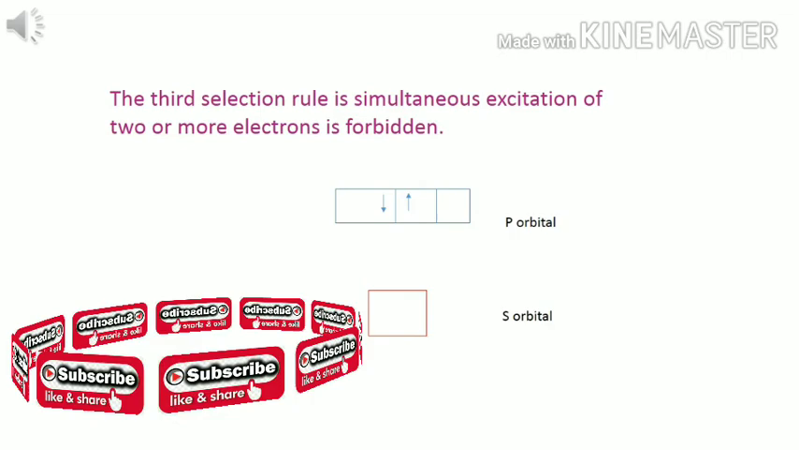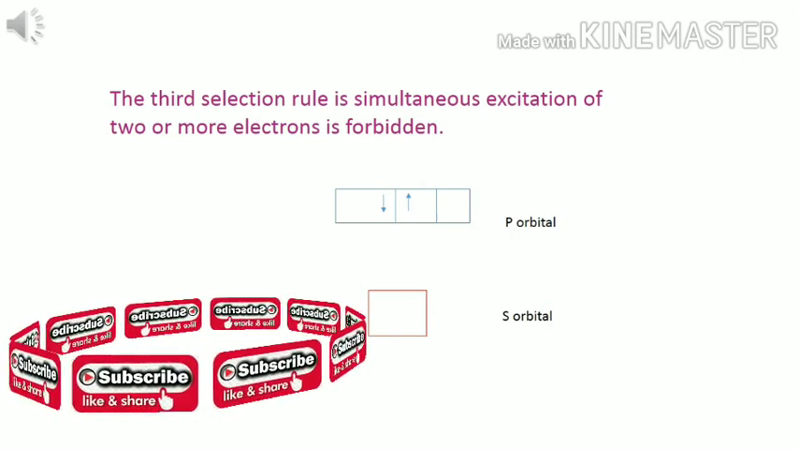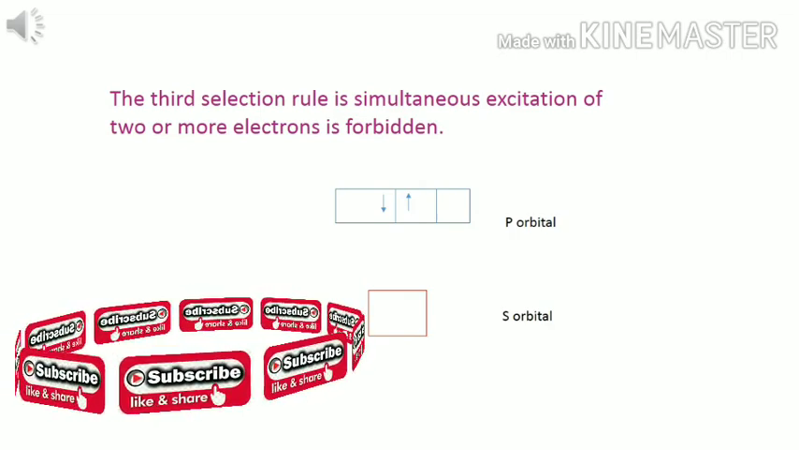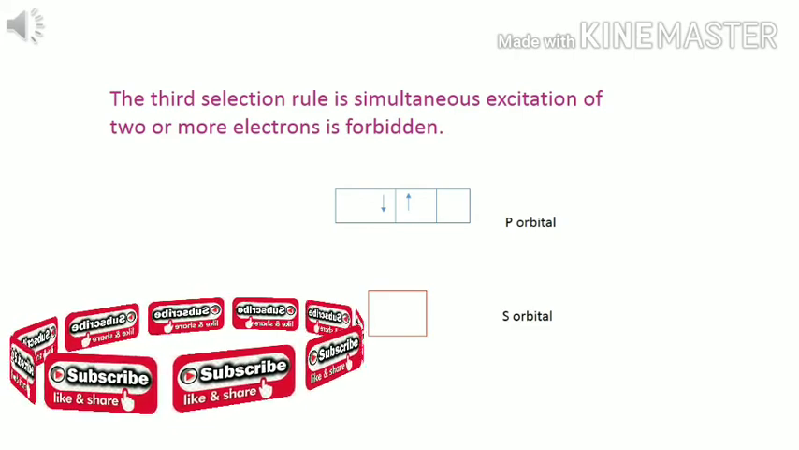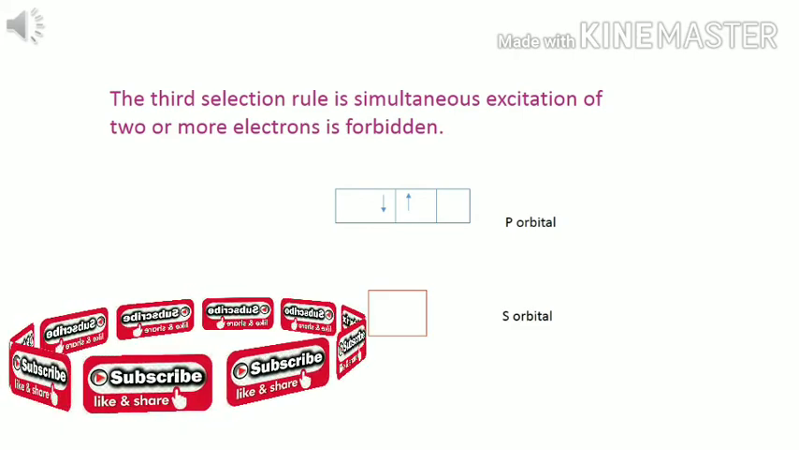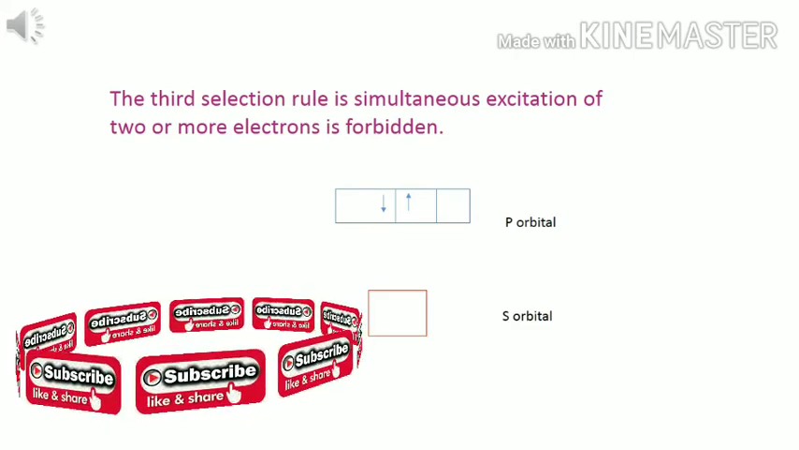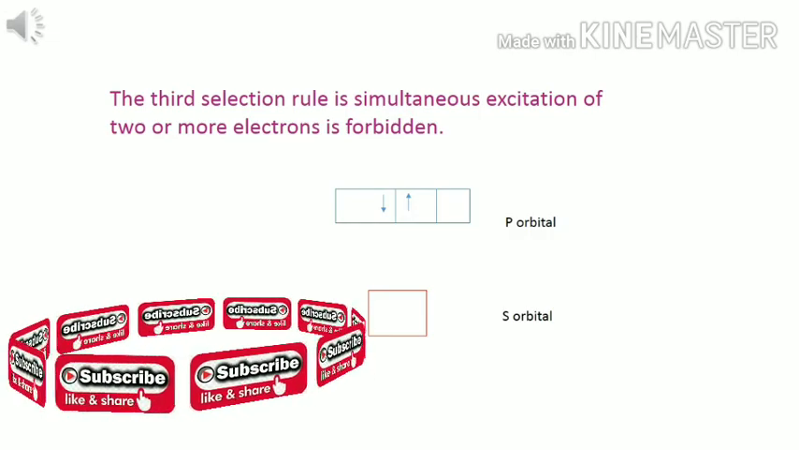And the last rule, that is the third selection rule, is that simultaneous excitation of two or more electrons is forbidden, as given below.